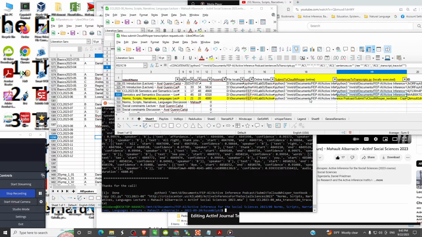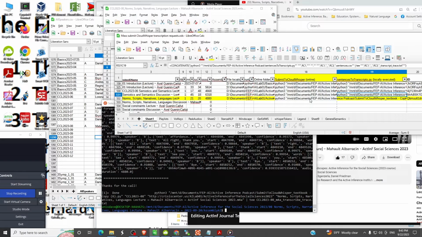In fact, that's a file called sentences.csv and a file called paragraphs.csv. Each of those supplies specific information to the next Python script to be invoked. And we also will use the allspeakers.csv.